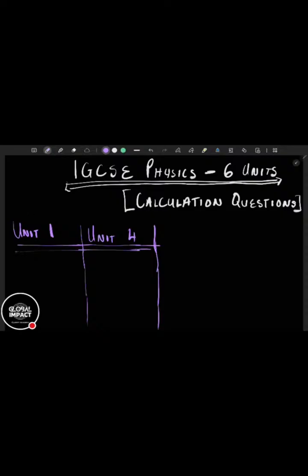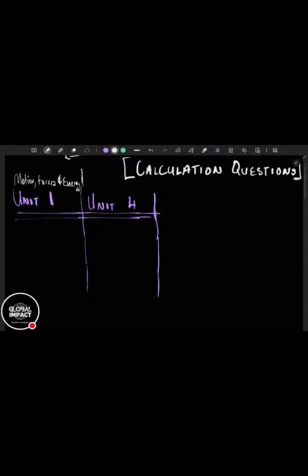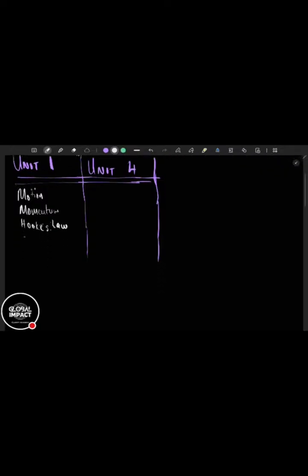Unit 1 is called motion, forces, and energy. It used to be called general physics, unit 1. And it's the one where you have motion, you talk about the motion graphs, then you have momentum, then you have Hooke's law, then you have moments of a force, then you have to calculate work, energy, and power.